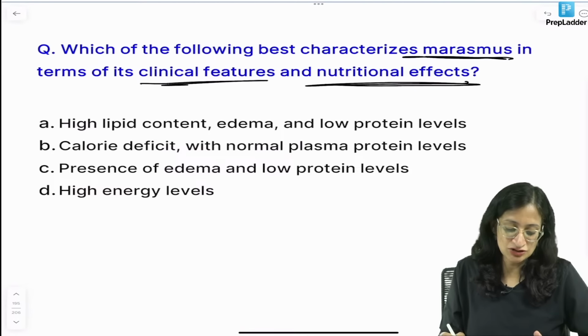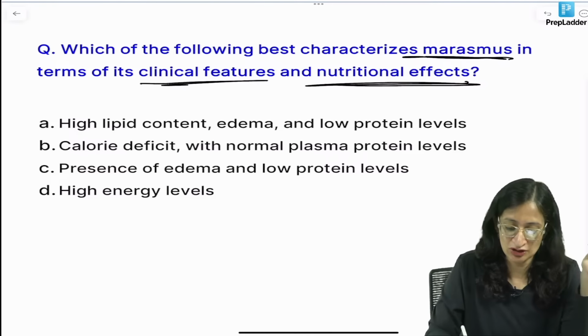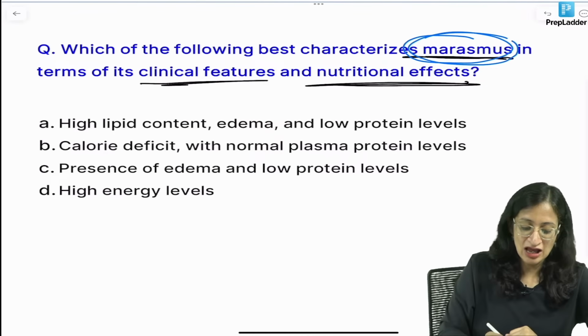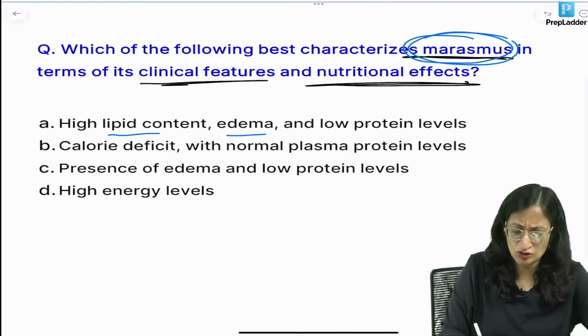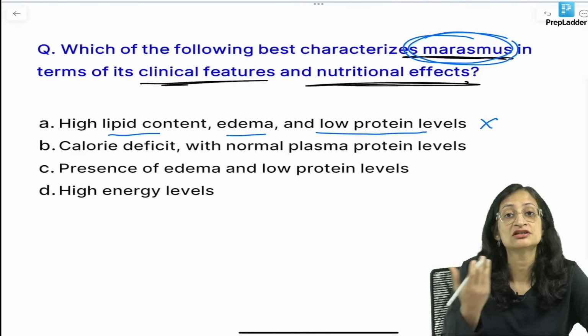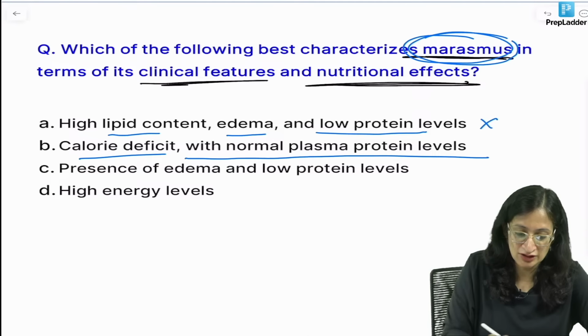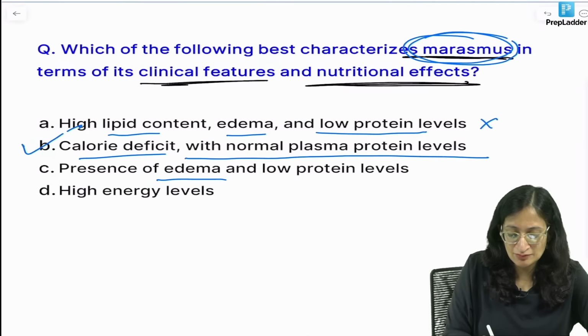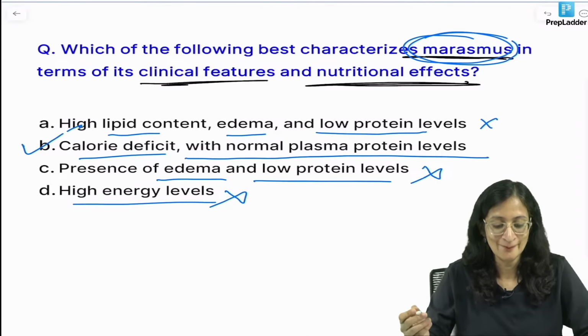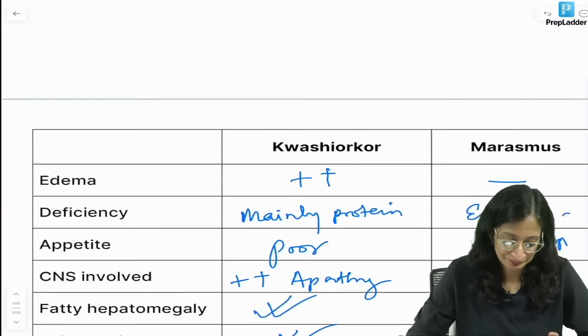So, let us answer this question before moving ahead. Marasmus we are talking about. High lipid content, edema, low protein levels, no, we know low proteins are seen in kwashiorkor, not marasmus. Calorie deficit with normal plasma protein level appears to be correct. Presence of edema and low protein levels, no. High energy levels, of course not. So, B is the best answer.